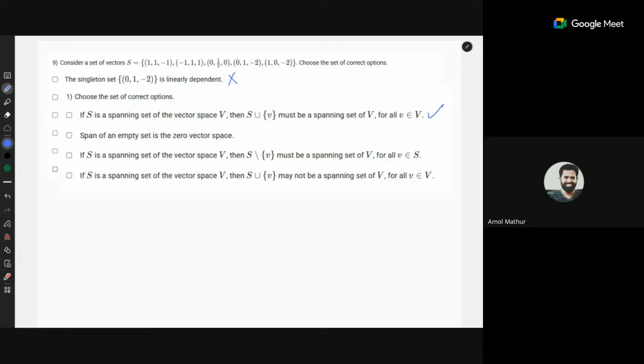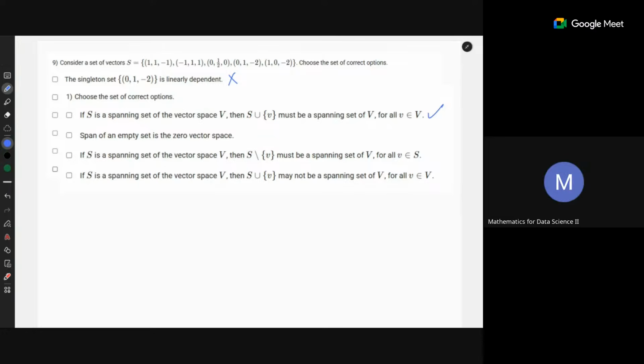So can't we think of it that way? My doubt is more or less on the logic base. But empty set means there is nothing. So we can assume with the convention that empty set means there is the zero vector. So if you look at the span of that, you will get the zero vector space.